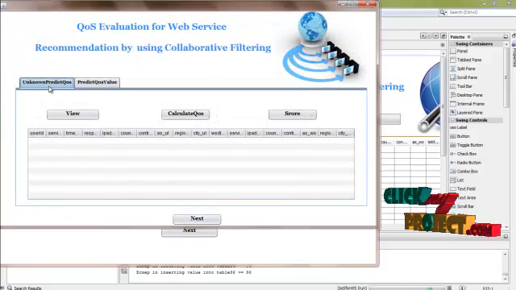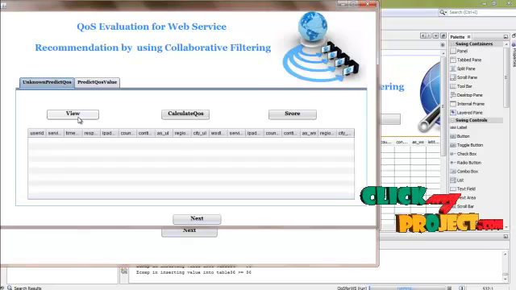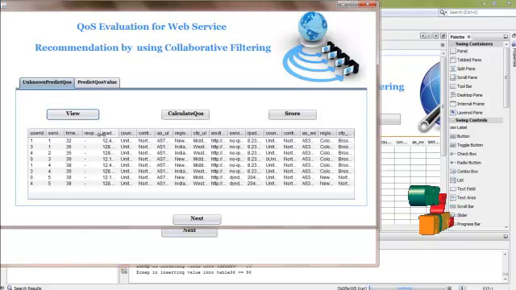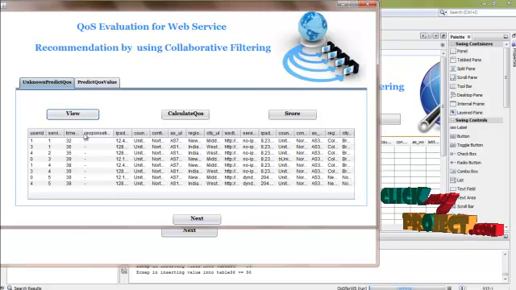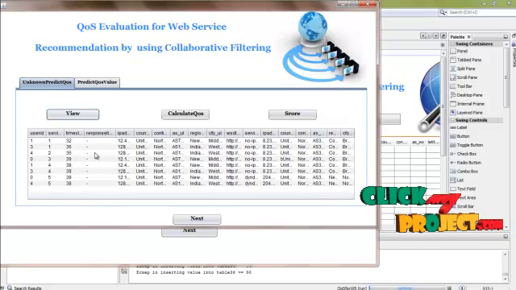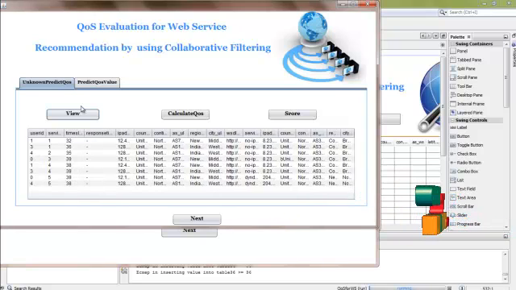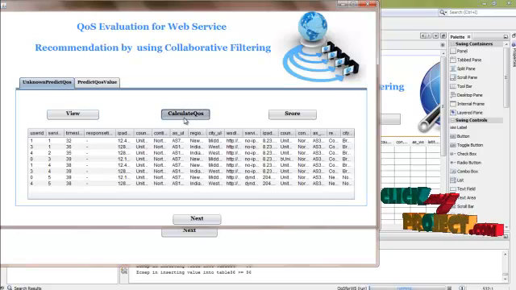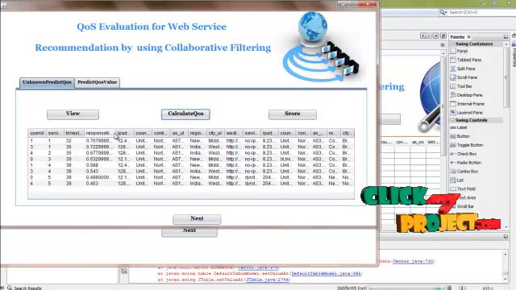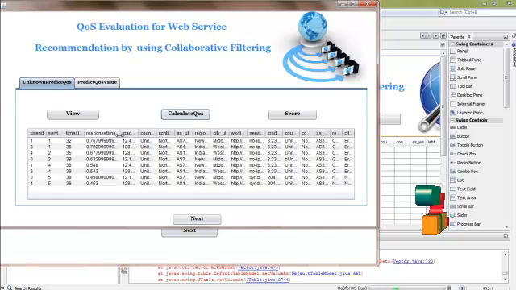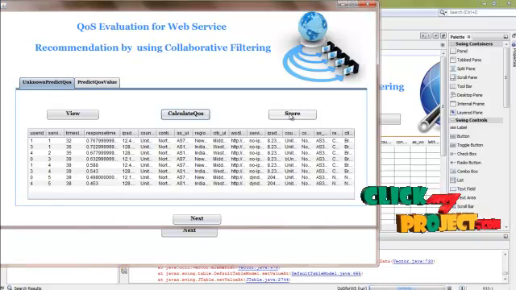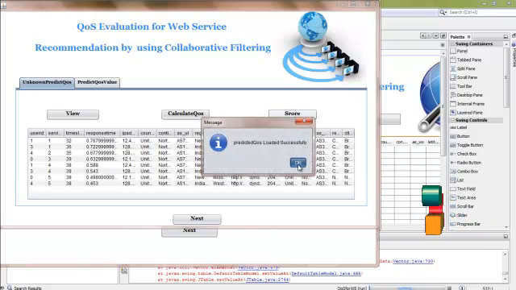Choose the unknown predict QoS values. Click the view button. The unknown QoS values are displayed. Example, response times are missing from this dataset. And then calculate the QoS value button. It's predict the unknown QoS value by using collaborative filtering. And then the values are stored into the database.